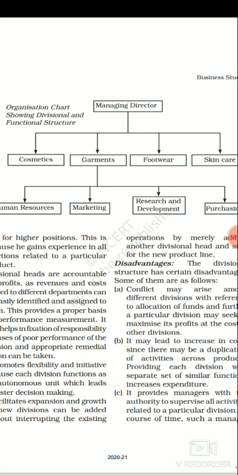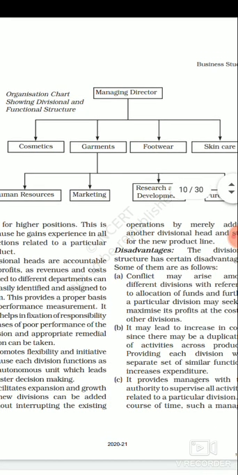So they will not follow the functional structure directly, they will follow the divisional structure. The managing director of the enterprise will divide it into units on the basis of product: a separate division unit for cosmetics, a separate one for garments, for footwear, and for skincare. This division on the basis of product is called divisional structure.